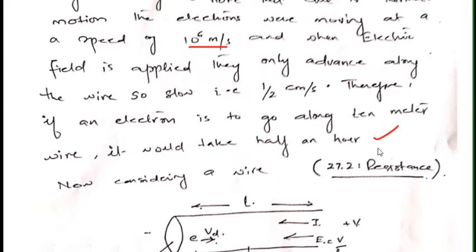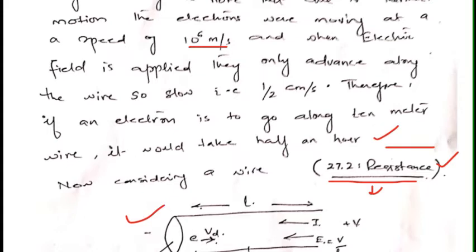So this is what happens to the electrons in a circuit when there is a potential and when there is no potential. Now from this point onwards, article 27.2, that is how to find the resistance, will start, and before going into detail, we will first discuss the figure given over here.